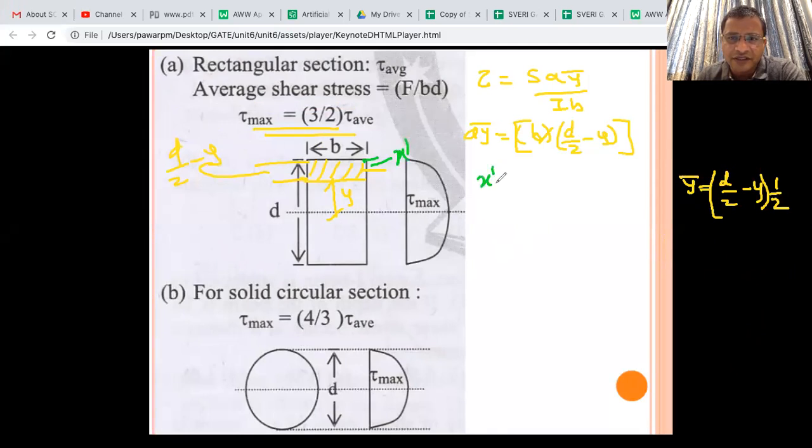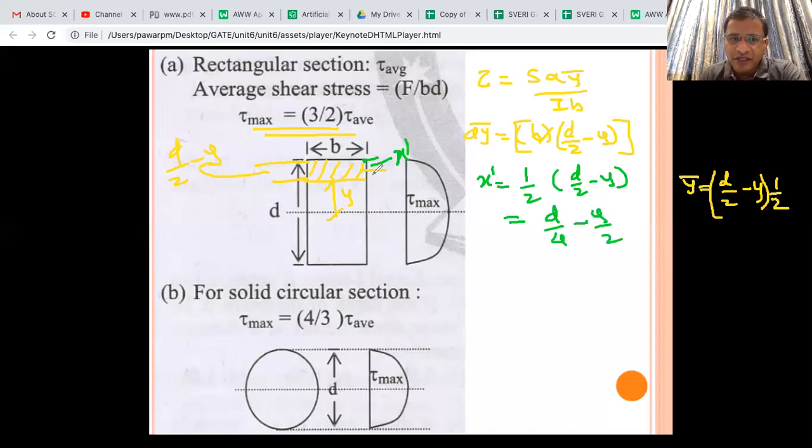So x dash is nothing but half of D/2 minus Y, which comes out as D/4 minus Y/2.